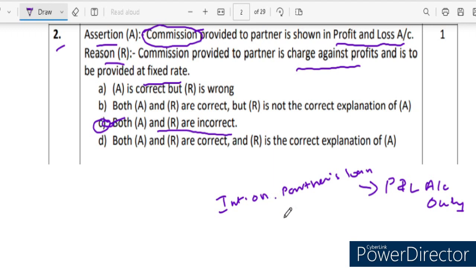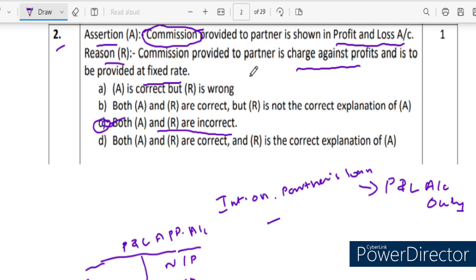Interest on loans and advances and managers' commission, we can accept. But other remunerations like salary and commission will take place in the profit and loss appropriation account, which is considered an extension of the profit and loss account. The net profit is brought down to the credit side of the profit and loss appropriation account. With the help of this net profit, commission, salary and interest on capital are provided, and if any, interest on drawings is credited. The profit will be appropriated, and if there is a loss, the loss will be appropriated as per their existing profit and loss sharing ratio.